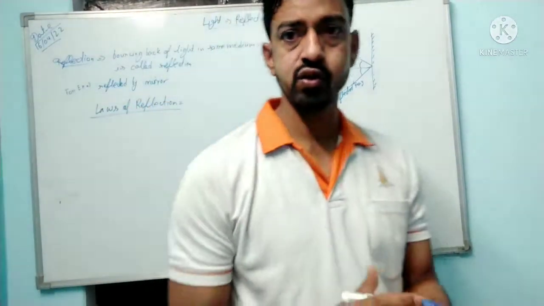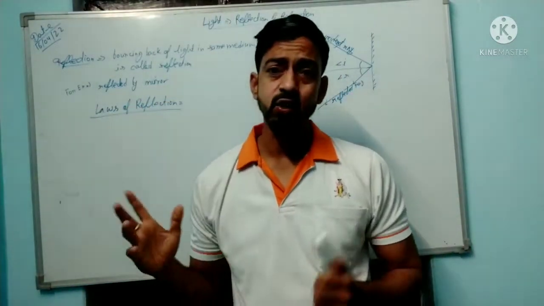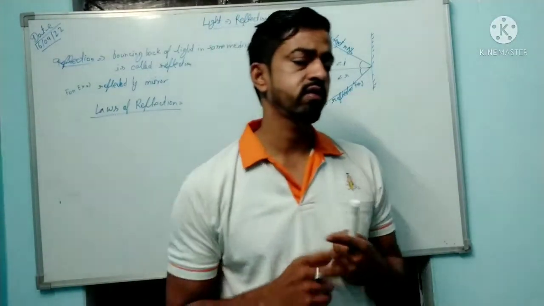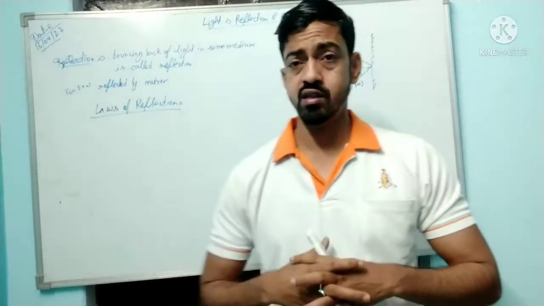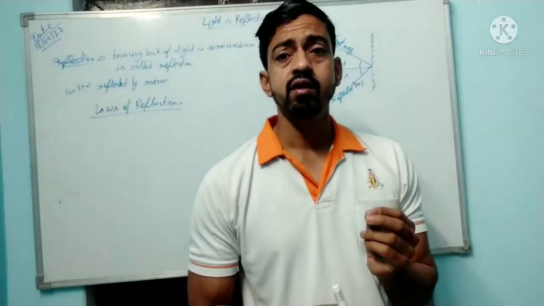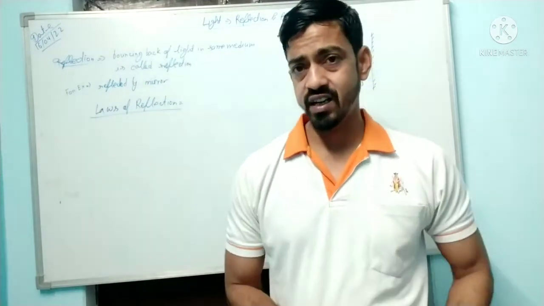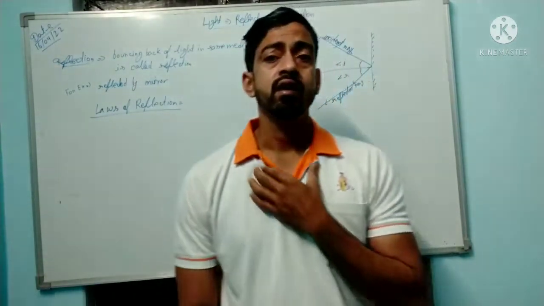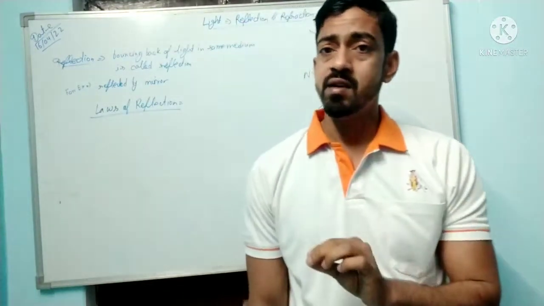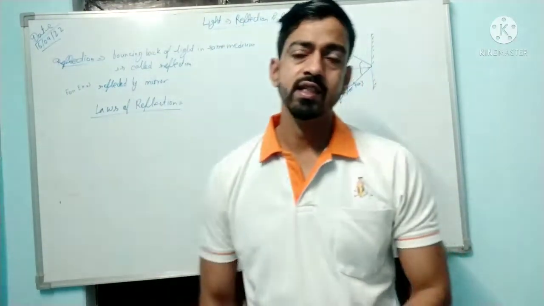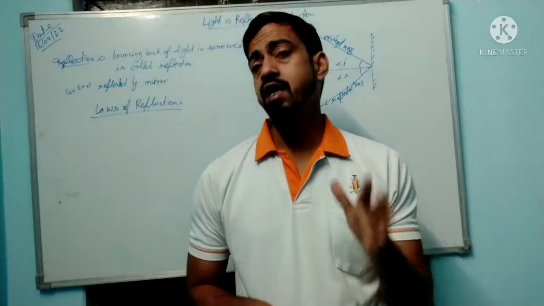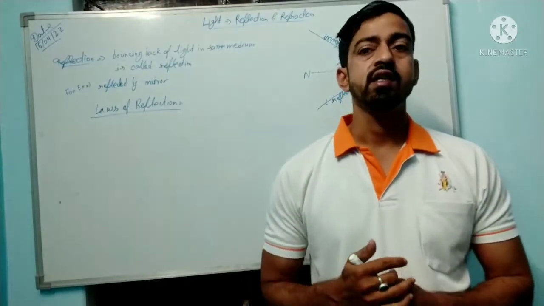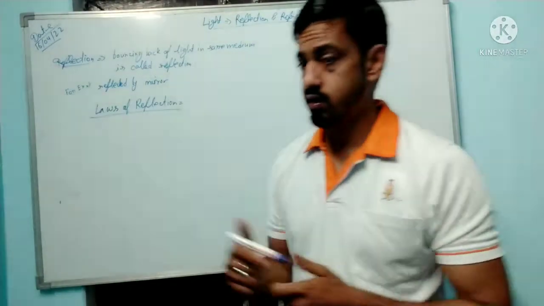Most of the students already know about it. In some books it is written first, in some books second. If the incident ray, reflected ray and normal all lie in the same plane at the point of incidence, it is the first law of reflection. Second, the angle of incidence is equal to the angle of reflection.